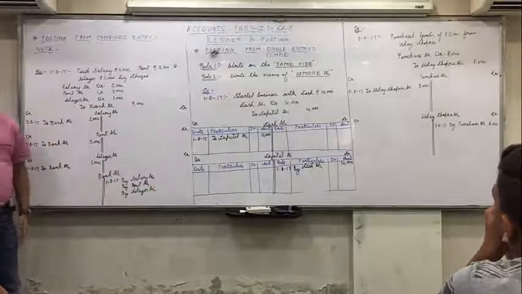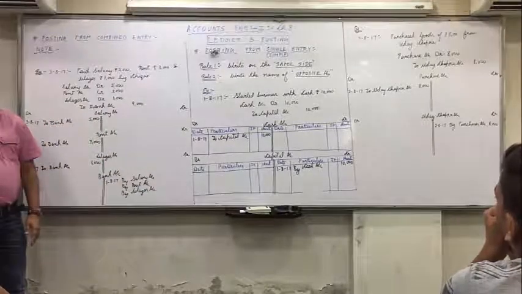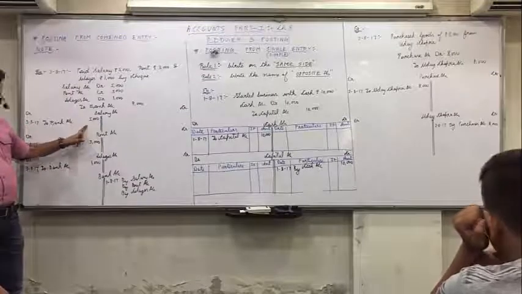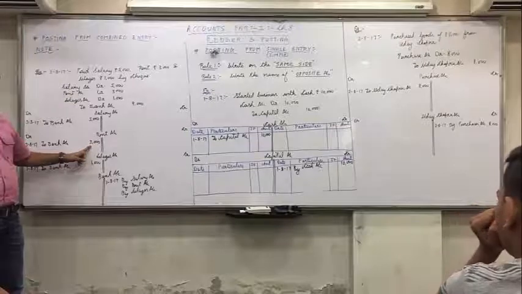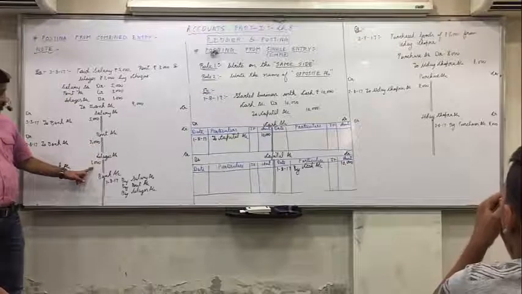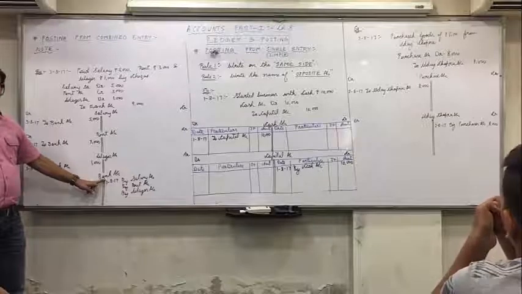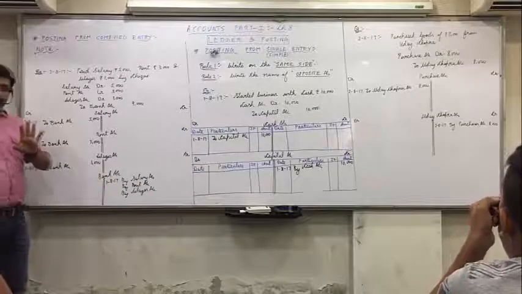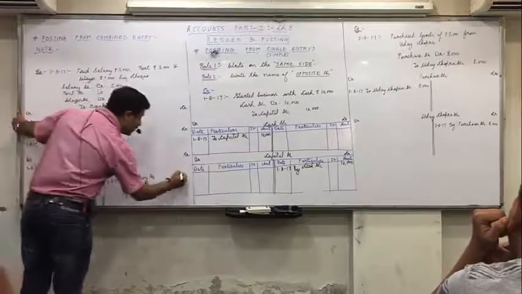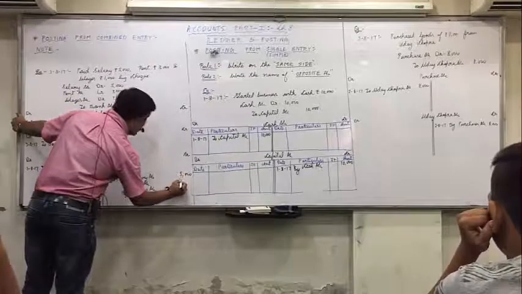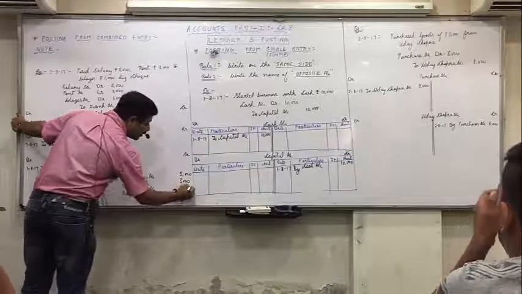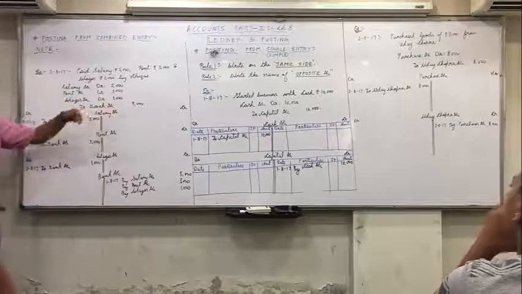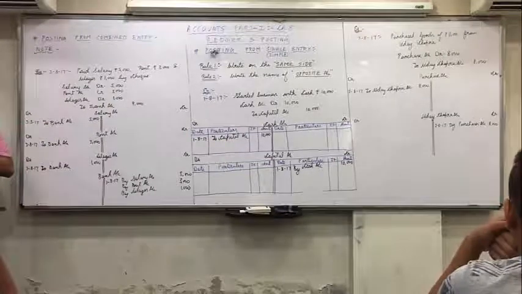Now tell me what about the amount? 5,000. In salary we have written salary's amount. Yes. Rent we have written rent's amount. Yes. Wages we have written wages' amount. So in bank we should write 5,000, 3,000, 1,000, and you can see the total of all the 3 is 9,000. So automatically you get the amount of bank account.